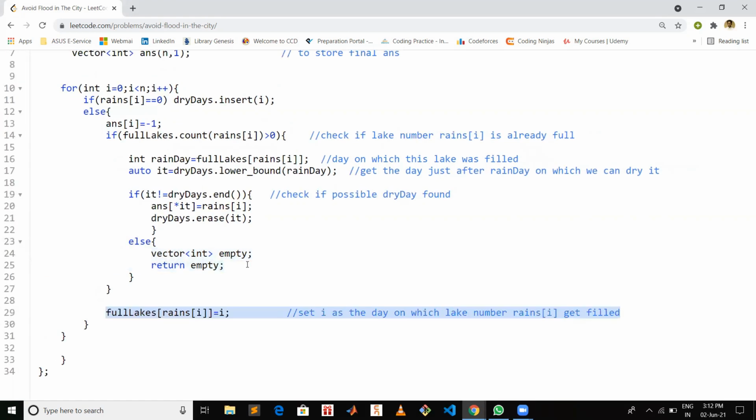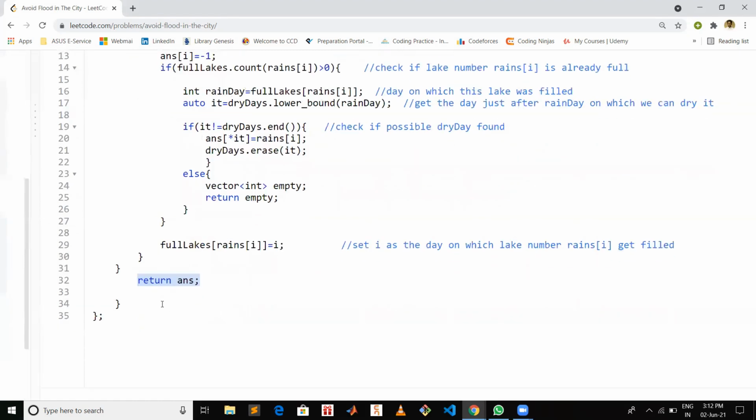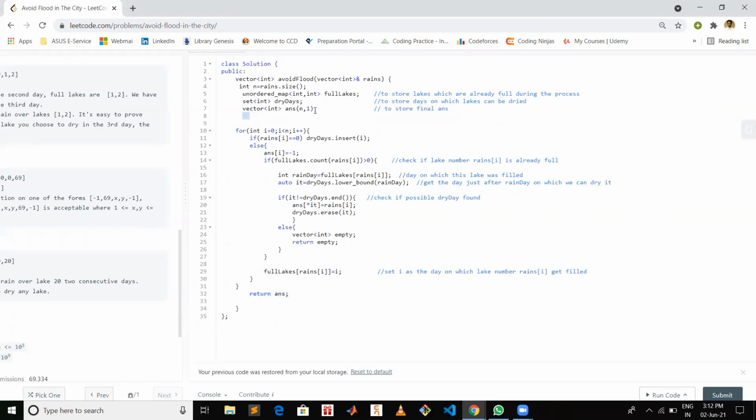Empty vector. After this process gets completed, we will put the day on which this particular lake got filled. So on the ith day, rains[i] was the lake on which rain occurred, so we will put i as the day on which this lake gets filled. Finally, in our answer vector, we will have the output.